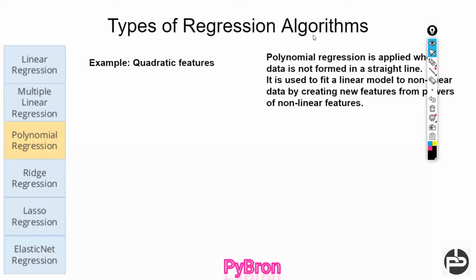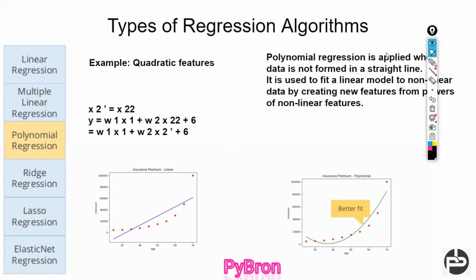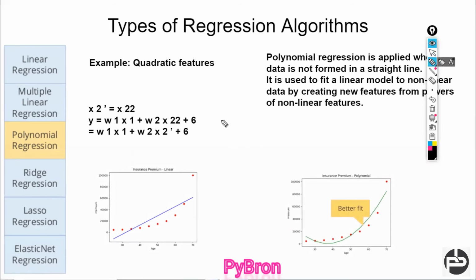Now, an example of a quadratic equation: you can take a quadratic equation example. This is my linear regression problem, and this is my polynomial regression. It means whenever your data looks like this. I'll give one more example, don't worry. Let's suppose I have this kind of data, and this is the data.